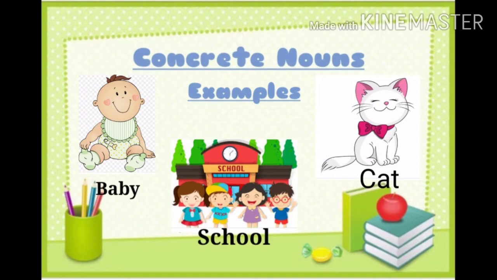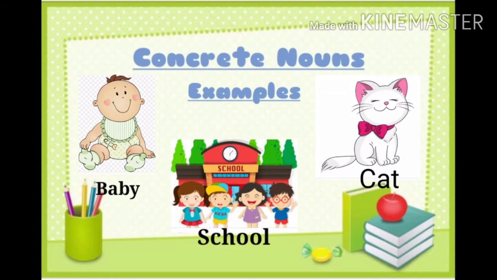We can see a baby, we can touch a baby. Therefore, baby is an example of a concrete noun. Second one is school, a place, and we can see a place, we can see school. It is also an example of a concrete noun. And third comes a cat, which we can see, hear, touch. Therefore, it is also an example of a concrete noun.